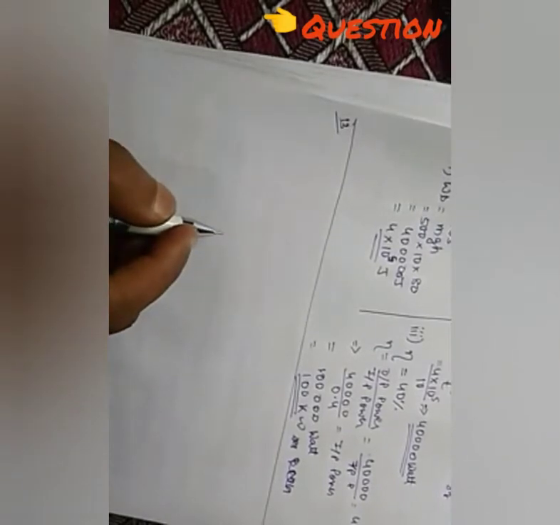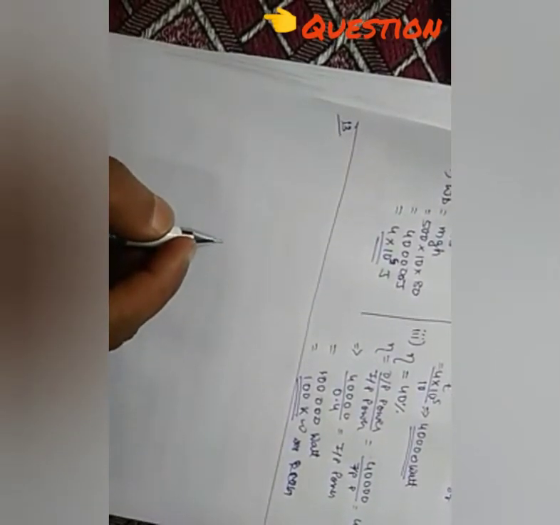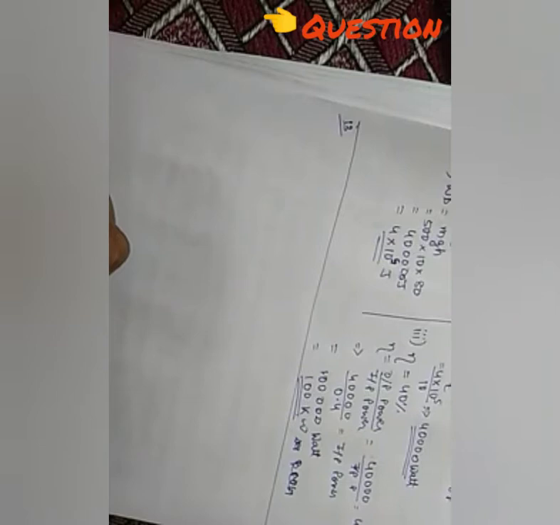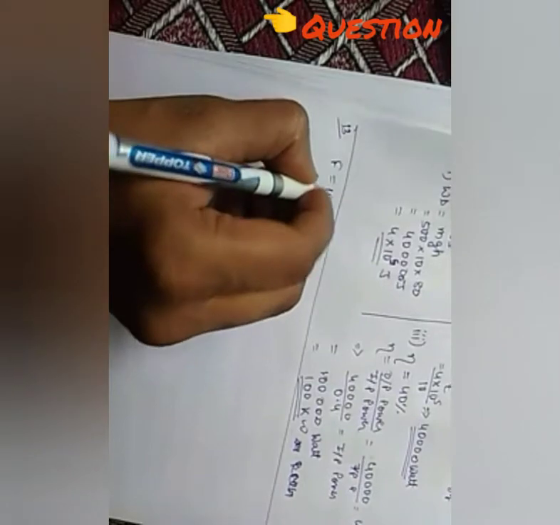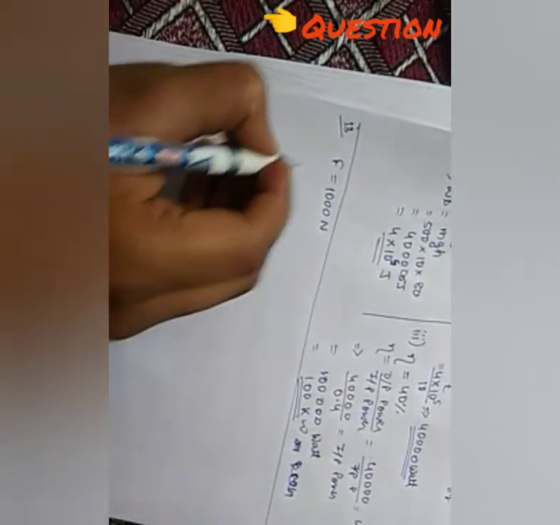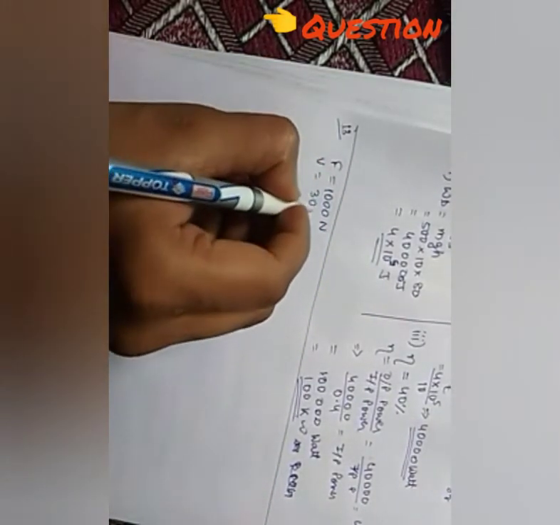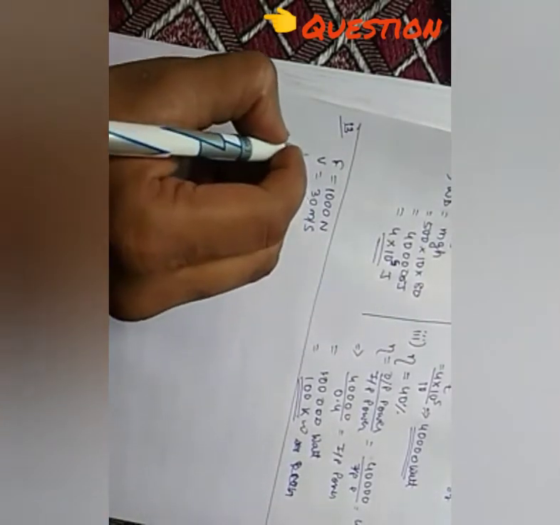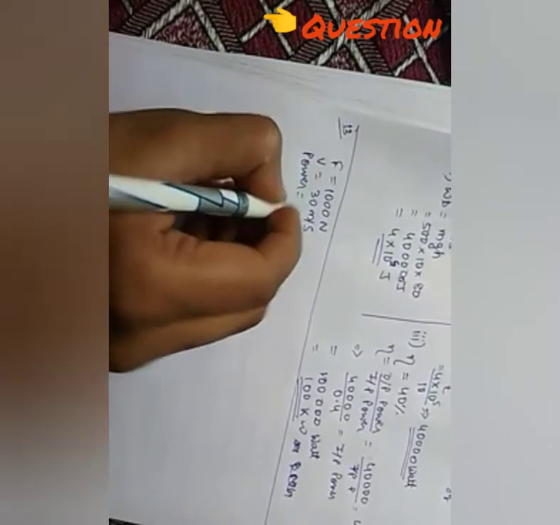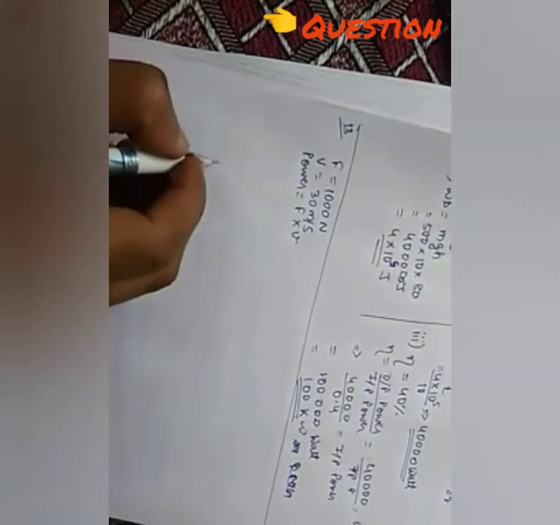Number 13. An ox can apply a maximum force of 1000 Newton. It is taking part in the cart race and is able to pull the cart at a constant speed of 30 meters per second while making its best effort. Calculate the power developed by the ox. Force is given 1000 Newton. Velocity is given 30 meters per second. One more formula we have already read, that power is equal to force into velocity.